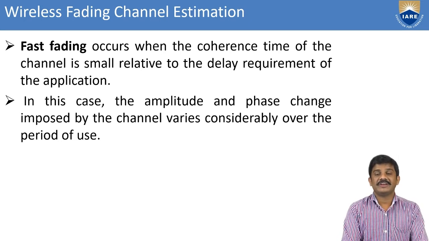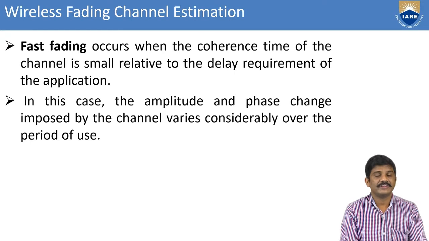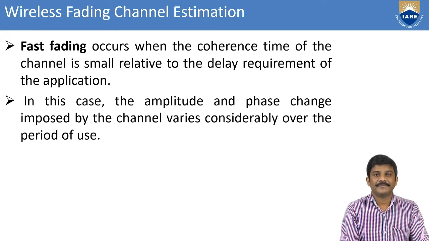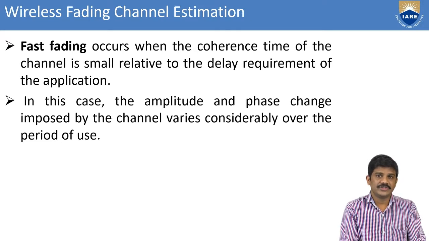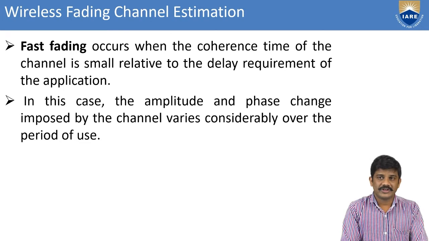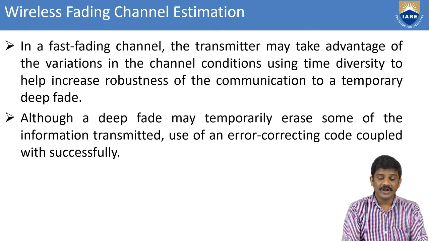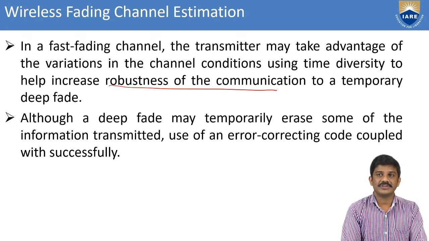Here we can consider some period, whether a short distance or a long distance between the signal, and whenever the amplitude changes, that is also imposed by the channel. In a fast fading channel, the transmitter may take advantage of the variation in the channel conditions. Using diversity helps increase the robustness of the communication.